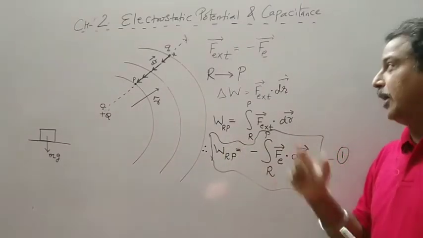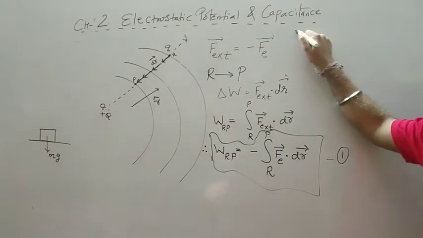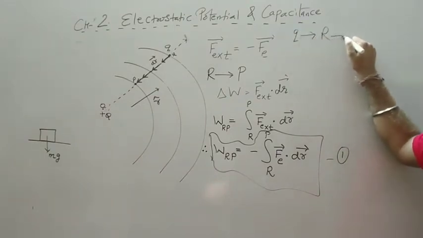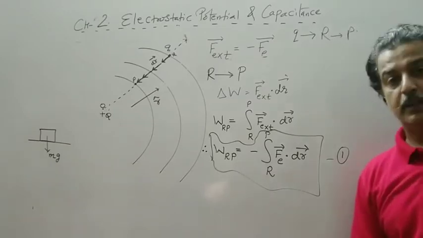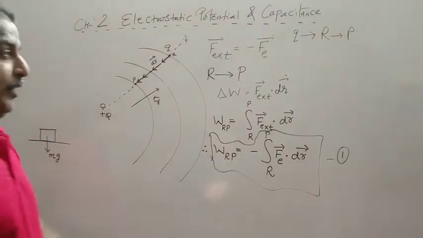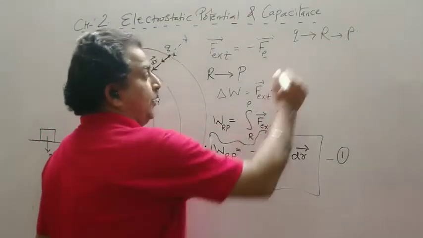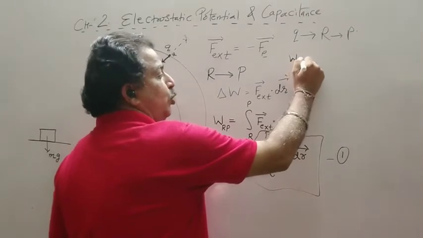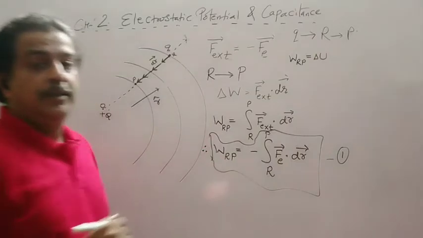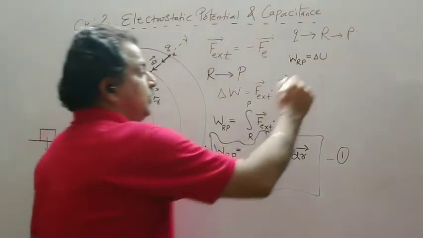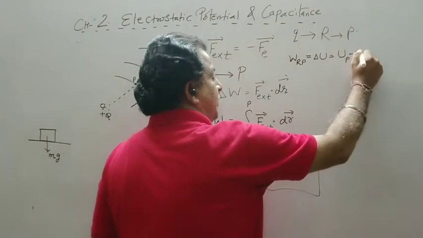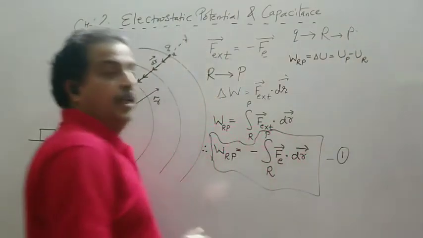So if I move a charge Q from R to P, it will give rise to a potential energy difference. And this work done from R to P is denoted by delta U, that is the change in potential energy, and it becomes final potential energy minus initial potential energy.